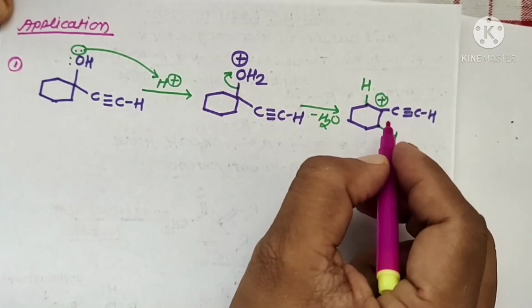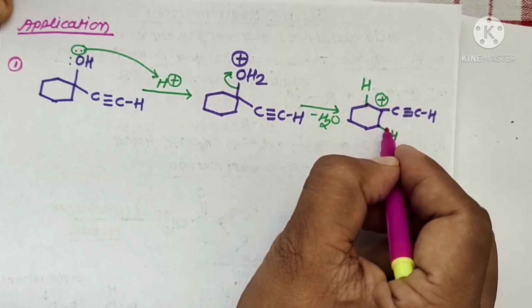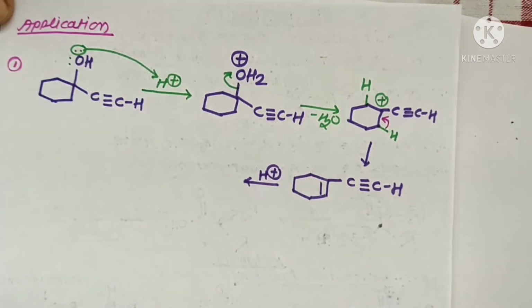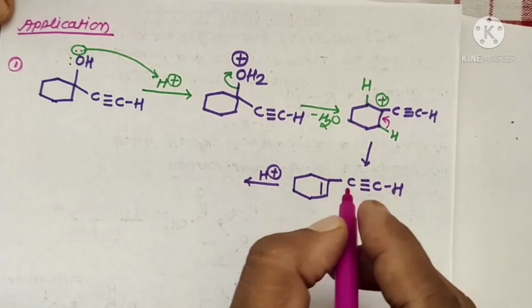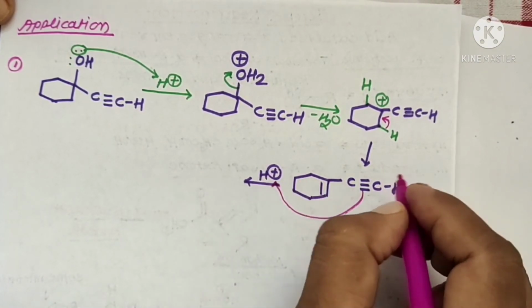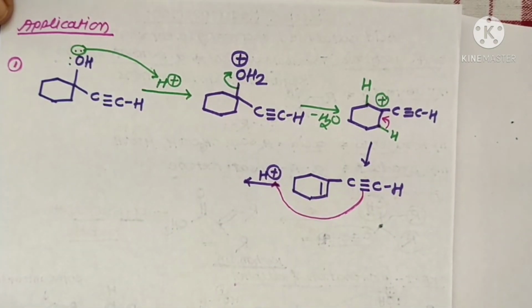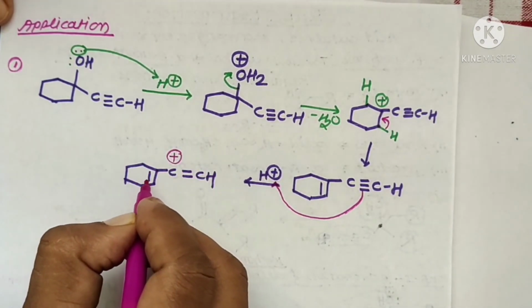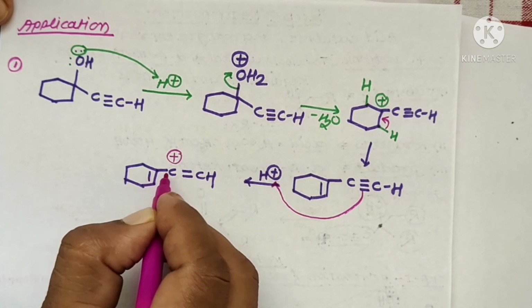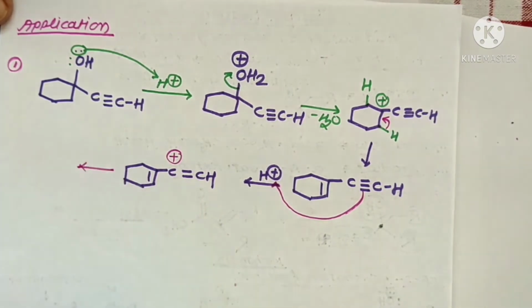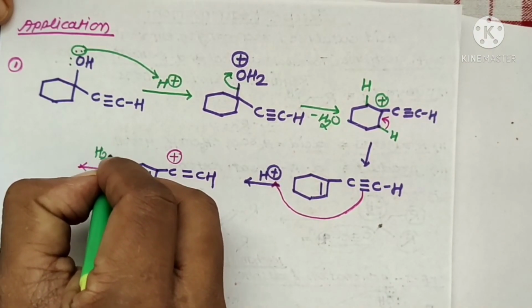Here there are symmetrical hydrogen atoms, therefore any one of them can be eliminated to form the alkene when reacted in the presence of H plus ions. Now the triple bonded electrons shift toward the H plus to form another new carbocation. Here there is formation of a more stable carbocation, where the double bonded electrons are conjugated with the positively charged carbon atom. This more stable carbocation reacts with water molecules.